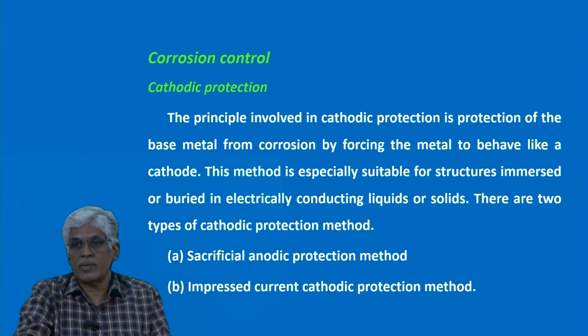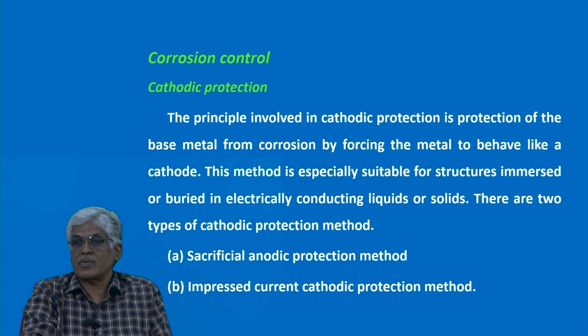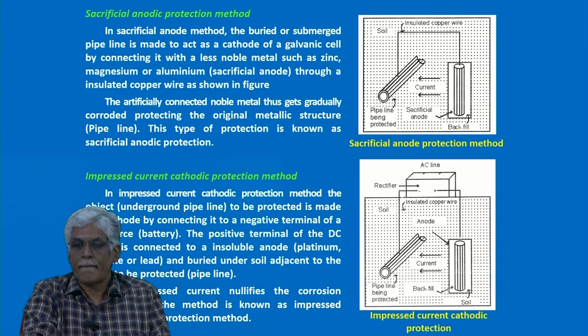Corrosion can be controlled by forcing the metal to behave like a cathode. You understand? Behave like a cathode. We can do something to the metal and slowly convert the metal to a cathode, and thereby we protect the metal from corrosion. This is called corrosion controlling, the cathodic protection method. There are 2 types of cathodic protection. One is the sacrificial anodic protection method, another is the impressed current cathodic protection method. We will see both.